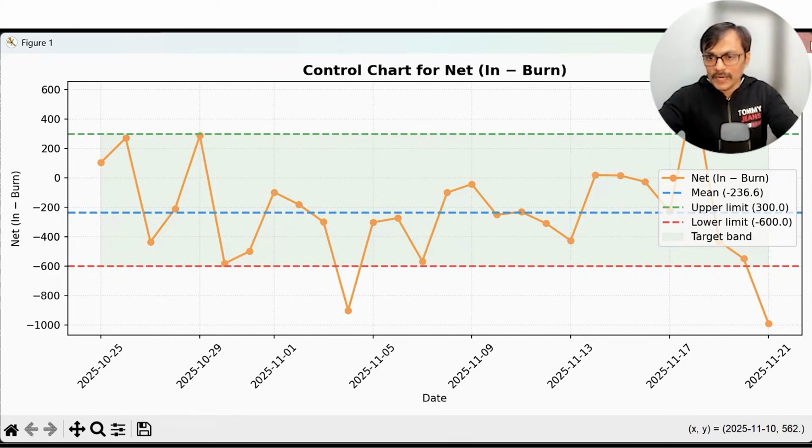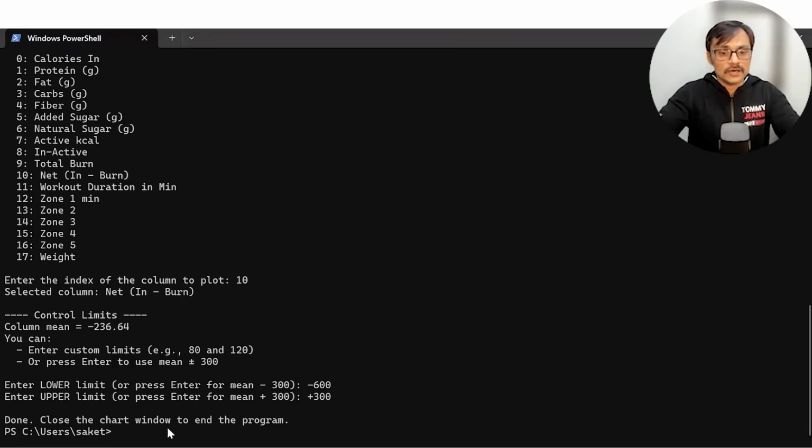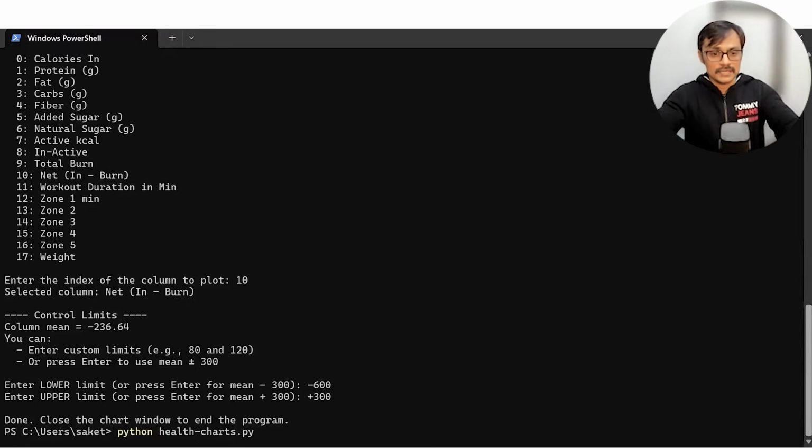So overall, now I can have other options also. It is not just this one. I have not tried this one, I tried before also. So I can say, okay, this window is closed. And now here I can go and choose some other parameters as well. So I can run python health chart.py again.